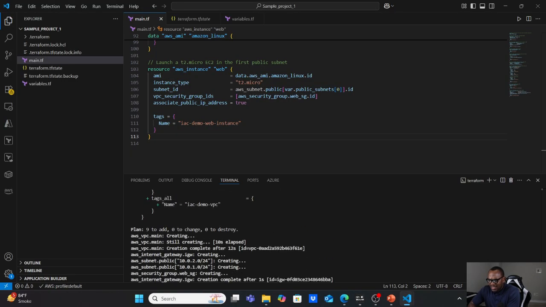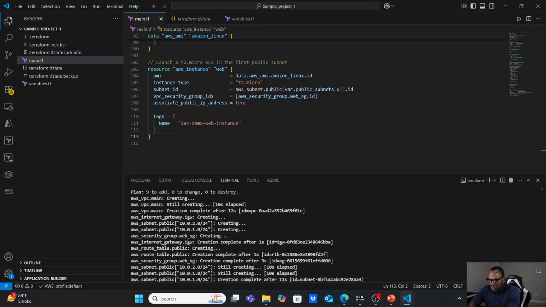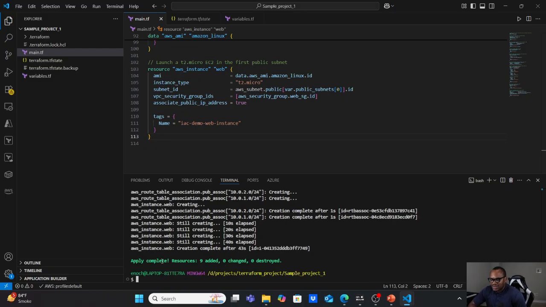And you can see here it has started creating the VPC. Then it went ahead and created the internet gateway. Then the subnet, the route table association, subnet. So now the creation is completed. Let's go to the AWS Management Console to check what has been created.